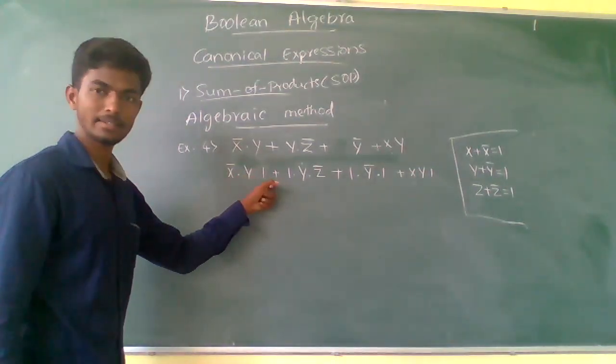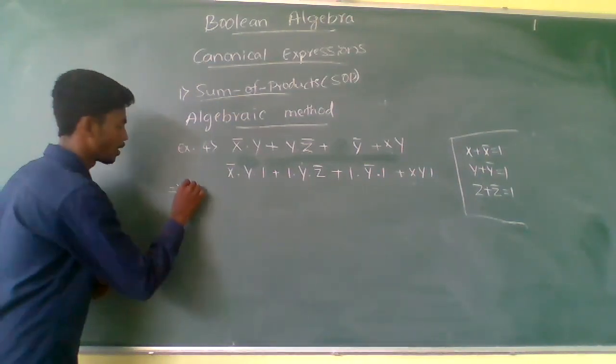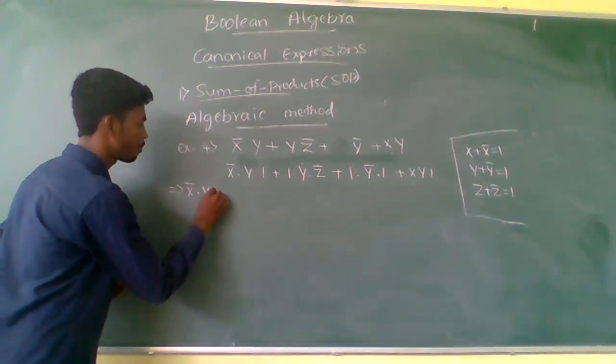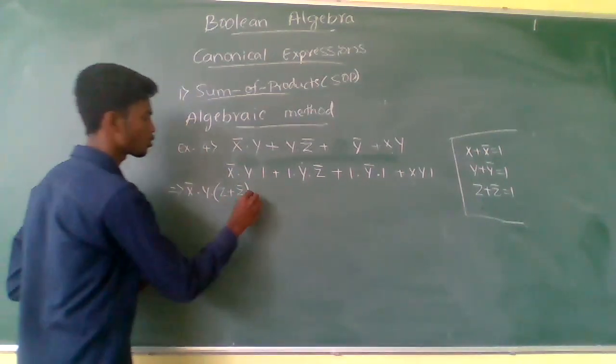Let us see, here z is missing, so I will substitute x complement y into z plus z complement. Next, go to the next one.